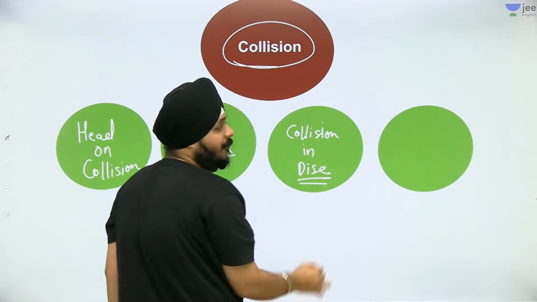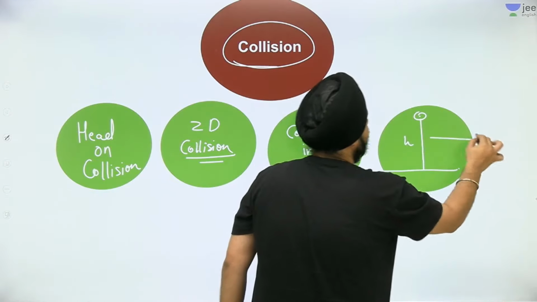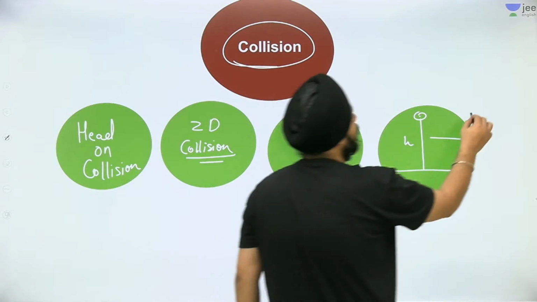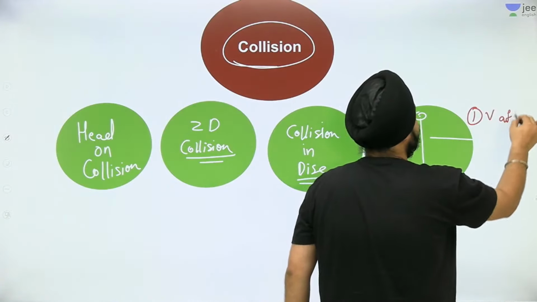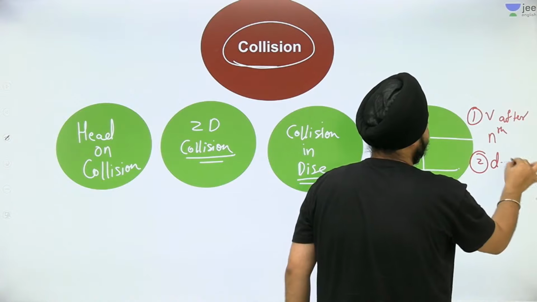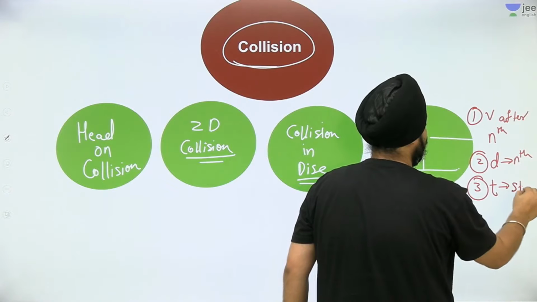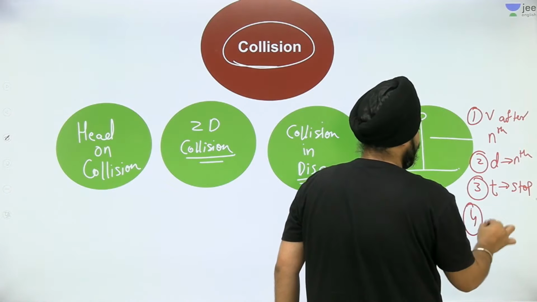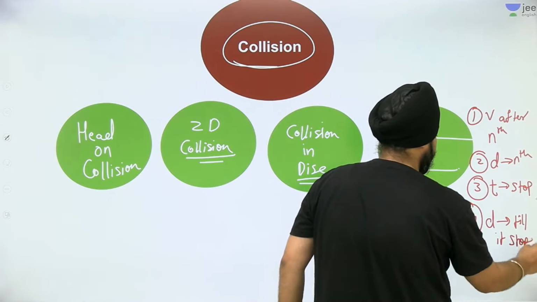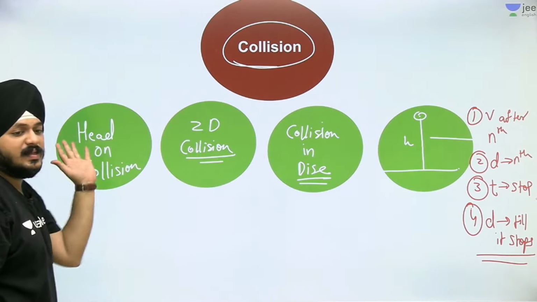Using that geometry and phi, some special cases: the ball is released from the height h. There are some formulas related to this case: the velocity after nth collision, the distance after nth collision, time to stop, and distance till it stops. Okay guys, so these are the four most important major cases of collision.